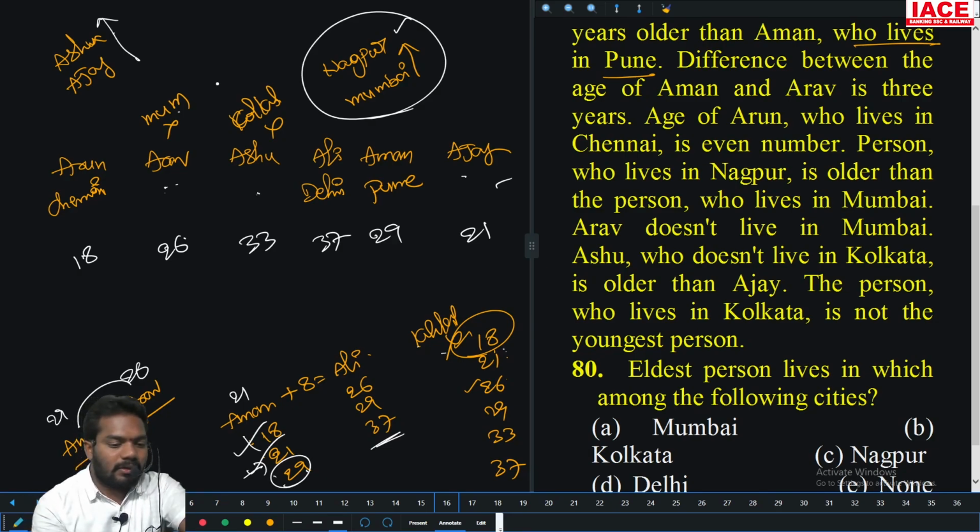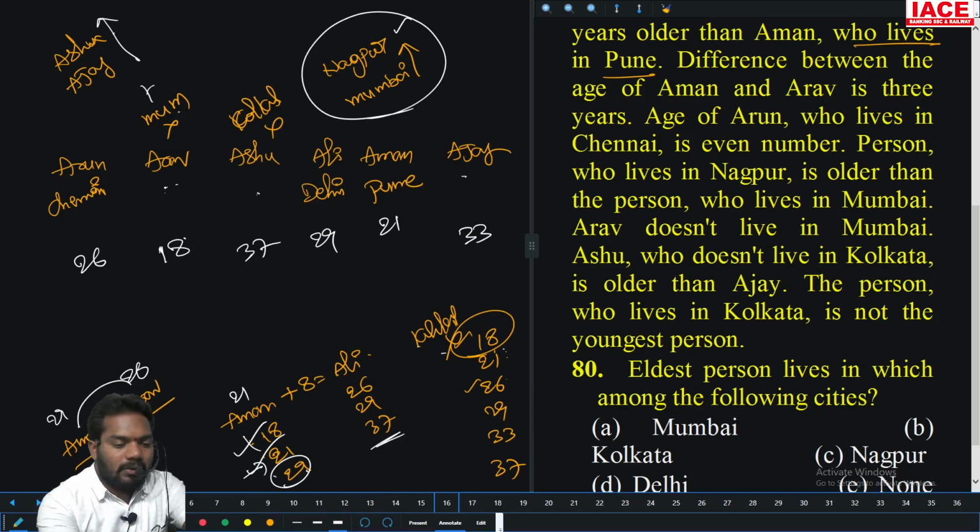Then Mumbai, yeah, wait. We'll go a bit back. Aman is 21, then Ali is 29. Arav is 18. Then this is 26, and 37 and 33.